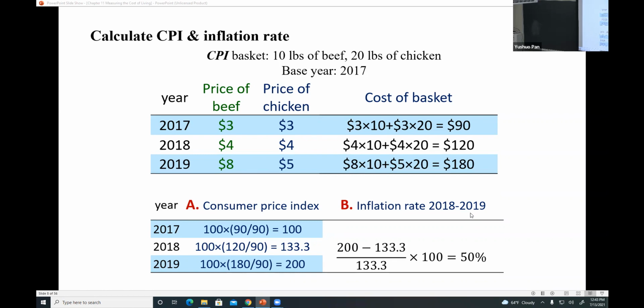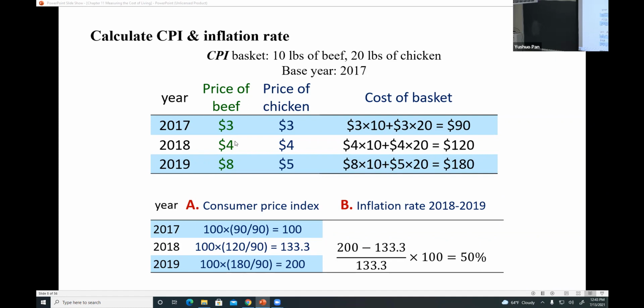In this question, the base year is 2017. From the table, you can see that from 2017 to 2018, the prices increase proportionally, right? But in 2019, that isn't the case. The price of beef doubled from $4 to $8, but the price of chicken only increased by $1.